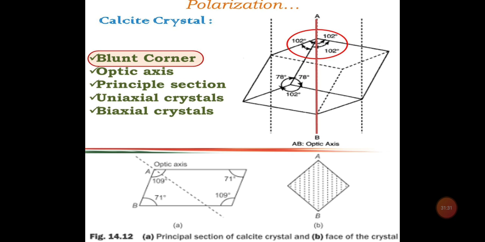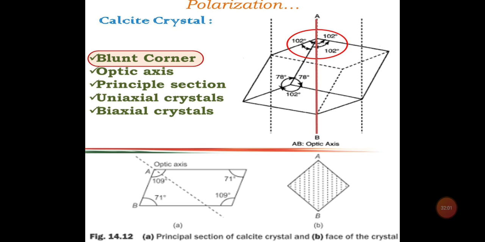Here I have also represented the face of the crystal in figure B. You can see it here also. It is found that the ordinary ray is polarized in the principal plane, and hence its displacements are shown by dots. The extraordinary ray is polarized perpendicular to the principal plane, and its vibrations are shown by arrows. In this manner, plane polarized light can be obtained by double refraction.